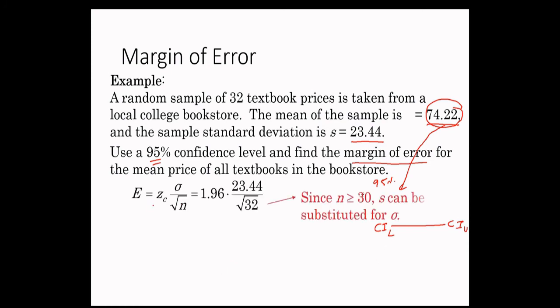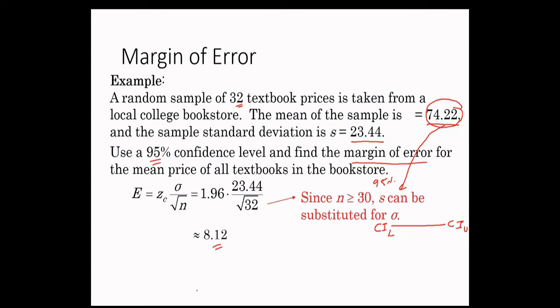So this is the margin of error, ZC sigma over root n. Since you are computing for 95%, ZC is equal to 1.96, and sigma, the standard deviation, is given. The sample size, 32, is also given. So this is how you can compute it. Now suppose this is the margin of error, 8.12.